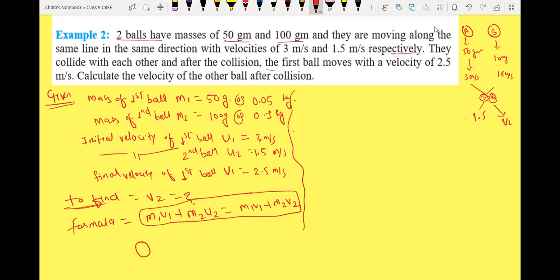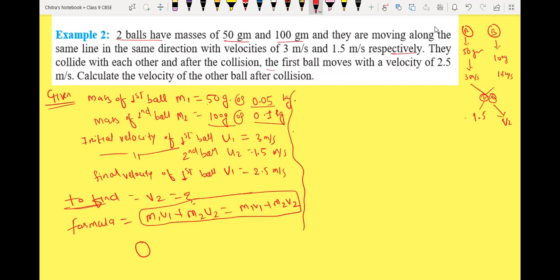Understood. So we have the mass of the first ball, 50 gram, and we have converted it into kg, so it is going to be 0.05 kg. And the mass of the second ball is M2, which is 100 gram, so it is 0.1 kg.